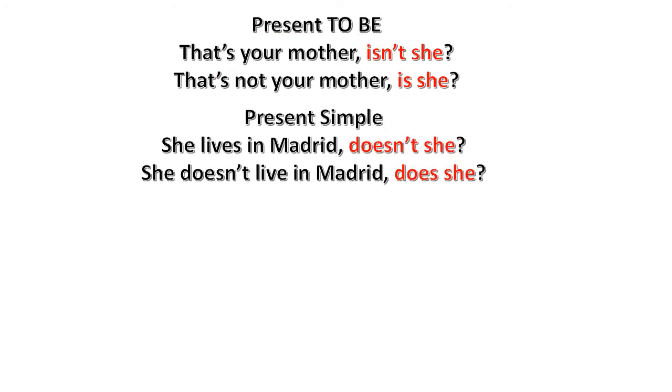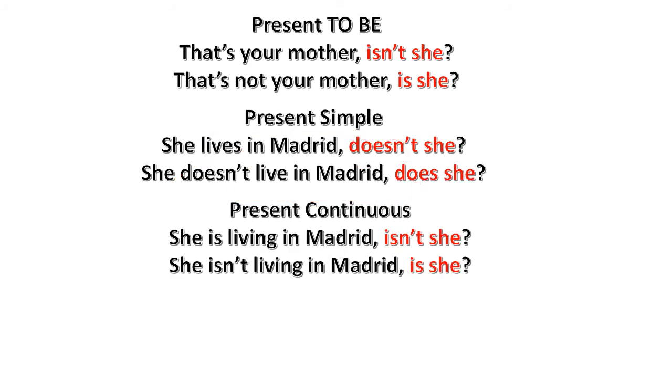What about the present simple? Now, she lives in Madrid, doesn't she? Ella vive en Madrid, ¿verdad? Okay, so what is the first word, the first verb we can find here? Lives. Right. How do I say the negative form of the verb live? I don't live, she doesn't live. Yeah, you got it. Okay, so this is the way I say no, the negative, okay? And in this case, it is exactly the same. What is the first word that is in the verb? Doesn't live. So, doesn't, does.